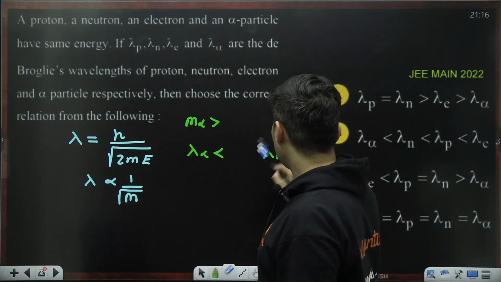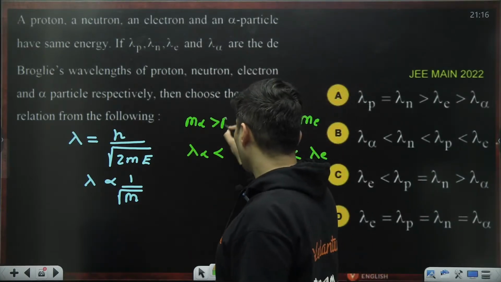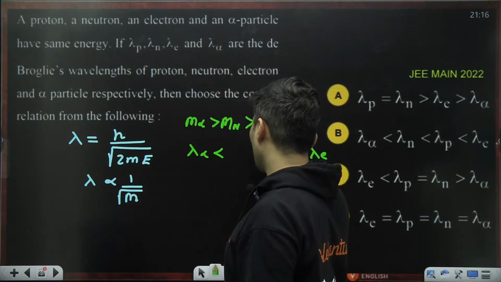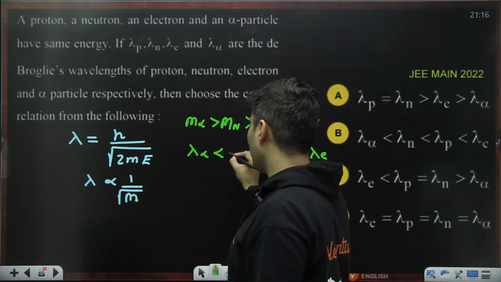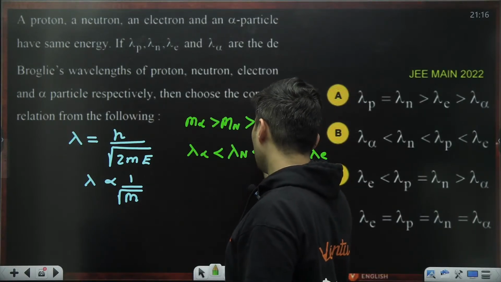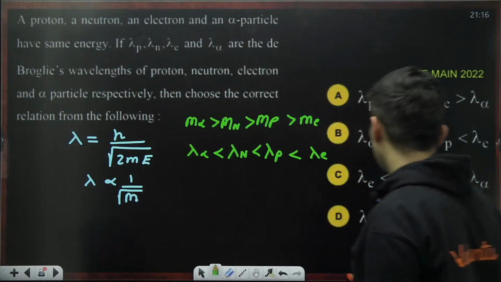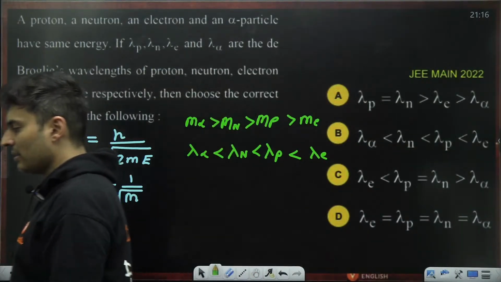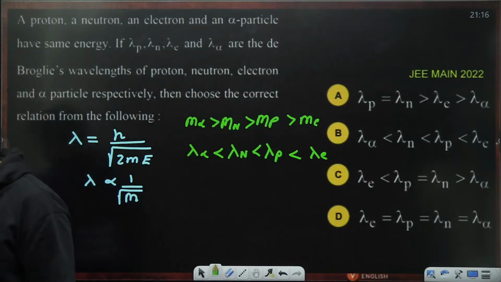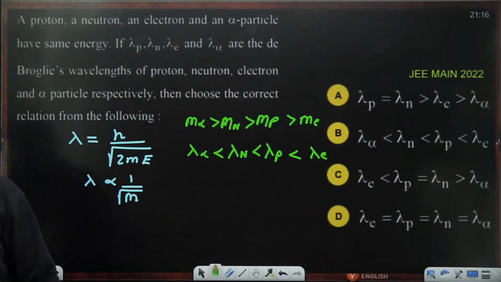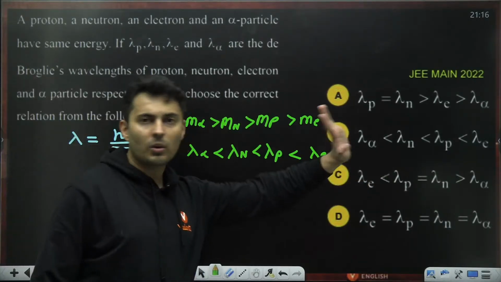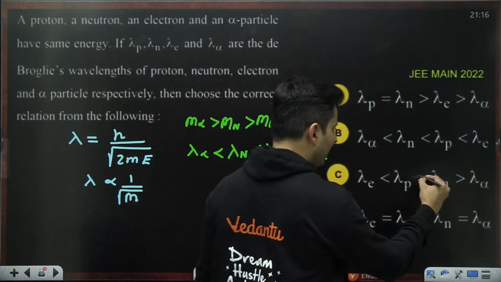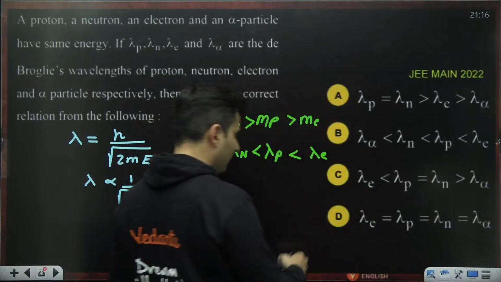Technically the neutron's mass is slightly more than the proton's mass by a very small factor. So lambda n will come here, lambda p over here. Very small difference, but it is roughly the same. If it is given as exactly equal to, it will not be correct. This should have been approximately, then it would be correct.